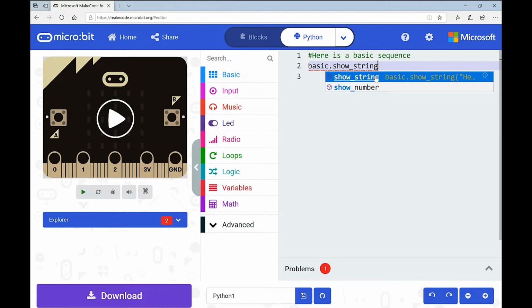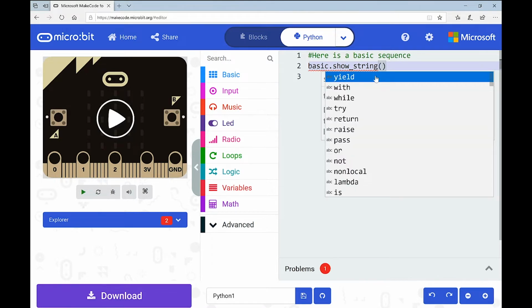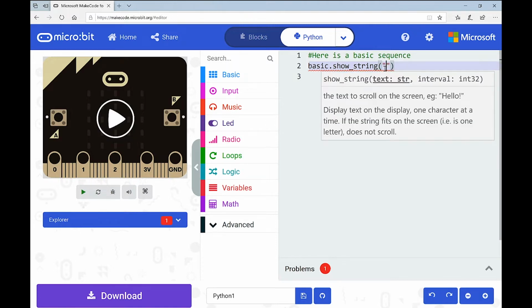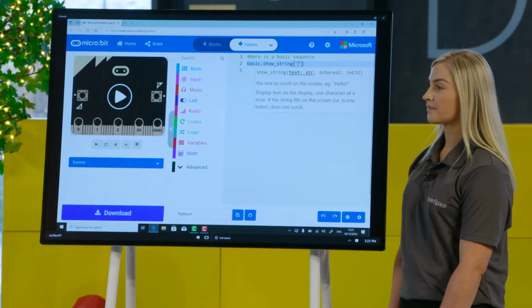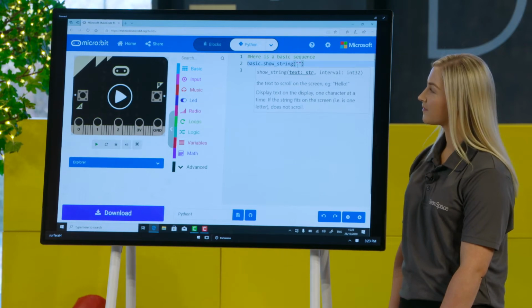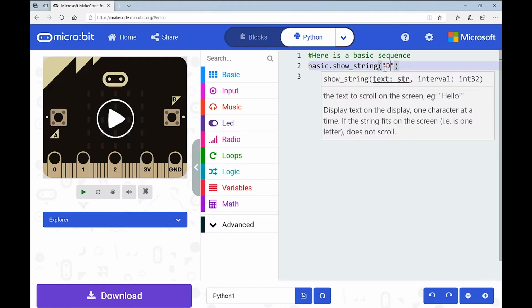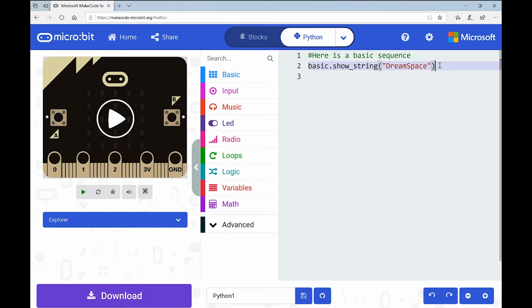And then I'm going to open a bracket. When you open a bracket, you might notice, Niamh, that the close bracket comes in as well. Yeah. So I'm going to enclose my string within that. Now I'm going to do my quotation marks, and again you'll see 2 come up to get the start and the end. And now we can write in our first string. So Niamh, give us a shout there. I haven't really pre-thought of anything, so just call out something I can type in. Maybe dream space. Okay, perfect. Dream space. And there we go.